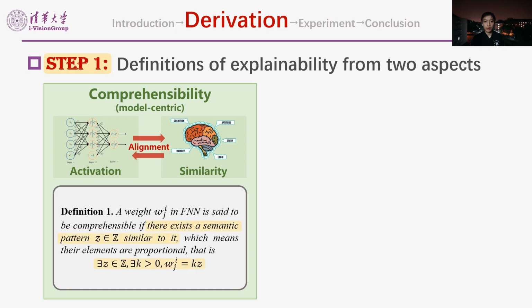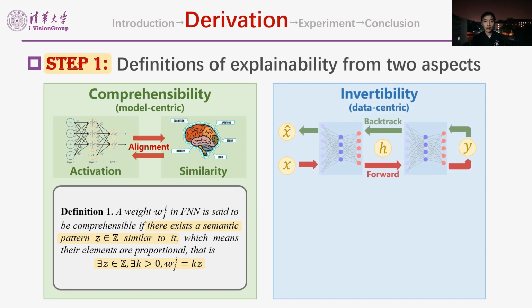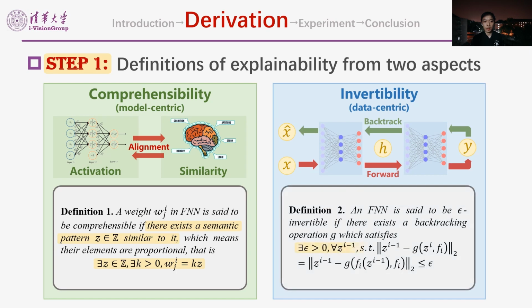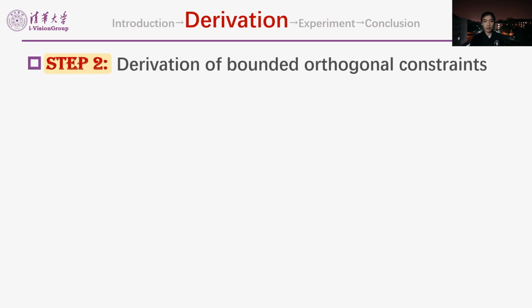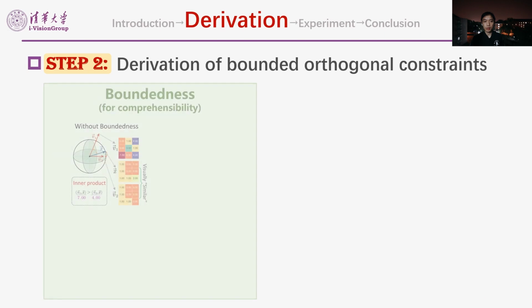Two, data-centric. To understand the hidden variables, we need to map them back to input space for better observation. Therefore, we define invertibility. MLP employs inner products to calculate activations. For comprehensibility, though X and V2 are more similar, V1 produces larger activation because of its larger amplitude.